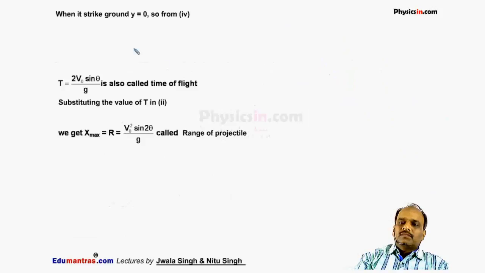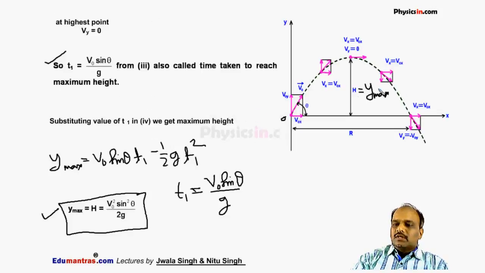Now, when the particle strikes the ground, when the particle falls on the ground, if you see, y goes on decreasing. Before striking the ground, y becomes 0. Usually students say before striking vy becomes 0, but it is not true.